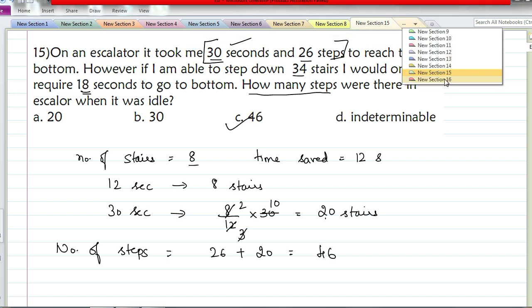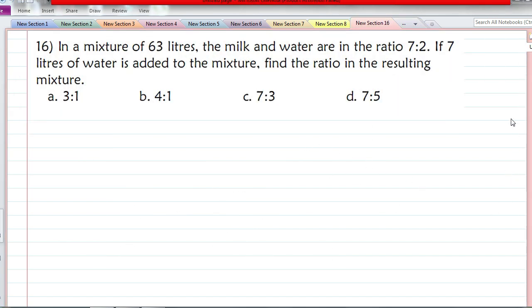Now we'll solve the last question of this video. I think this type of question I have already solved in one of the previous videos. In a mixture of 63 liters, milk and water are in the ratio 7:2. I have told you, whenever there is a mixture, we consider milk is 7 out of total, and water is 2 out of total. 1 liter is divided into 9 parts. Out of that, 7 parts is milk and 2 parts is water. This is for every liter.